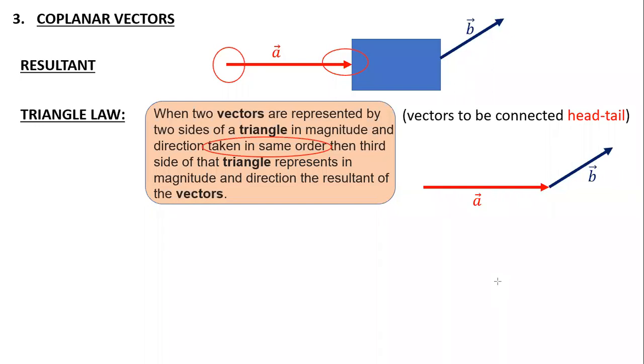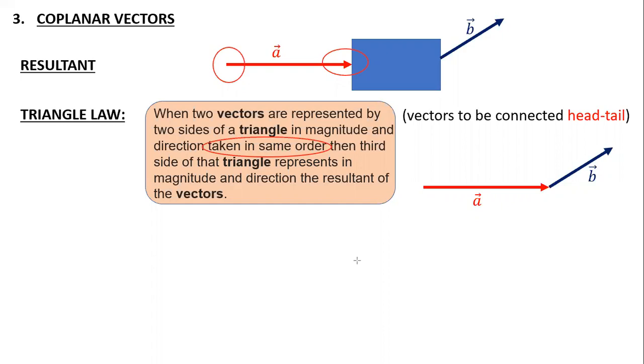End of first connected to start of second. Yeah, Vansh, so you cannot connect the end of A to the head of B? I can connect. It is going to be the same.